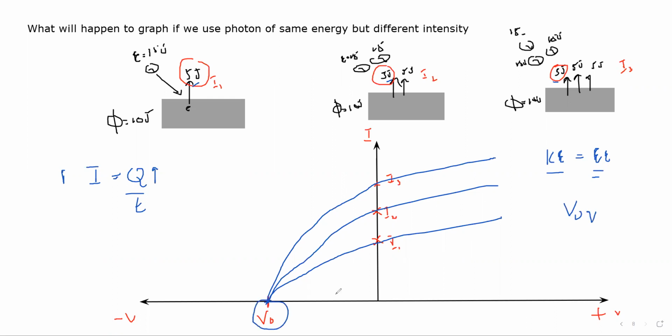That's why the stopping voltage is the same. Is it clear, this part?